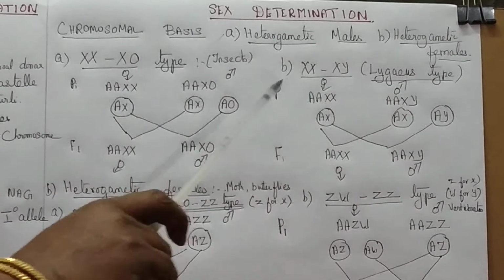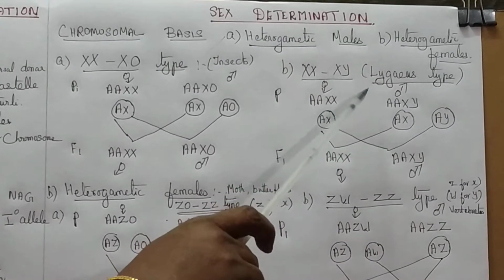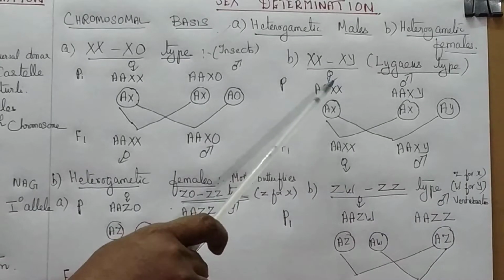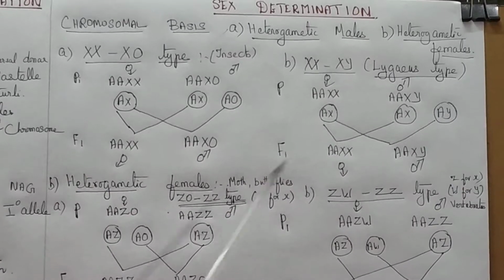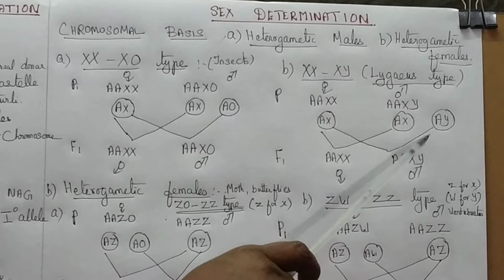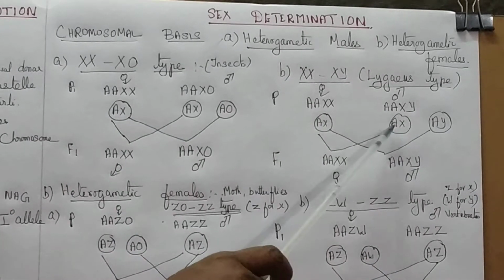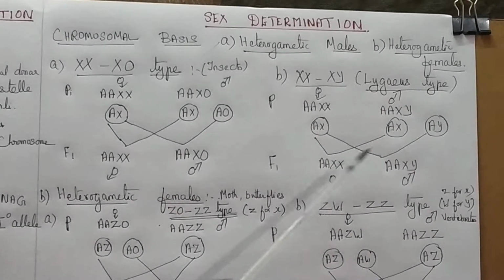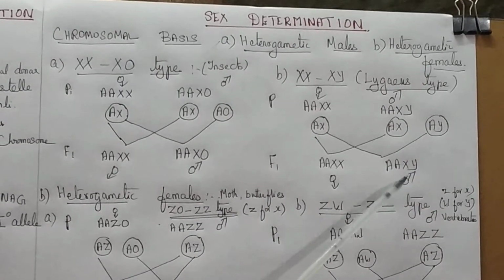The next type is XX-XY type. This type is otherwise called the Lygaeus type. This is seen in Drosophila as well as human beings. Here also the males are producing two different gametes, X carrying sperm and Y carrying sperm. If the X carrying sperm fertilizes the egg, it produces the female sex, and if the Y carrying sperm fertilizes the egg, it produces the male sex.